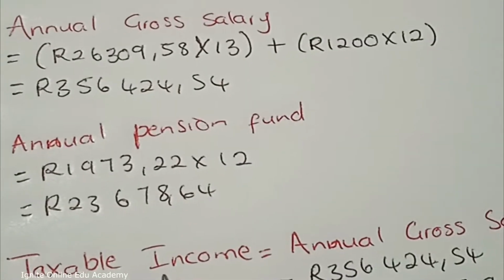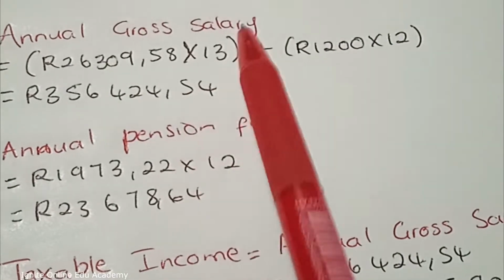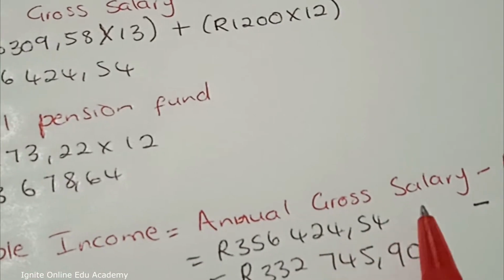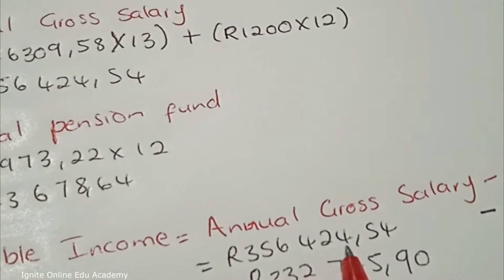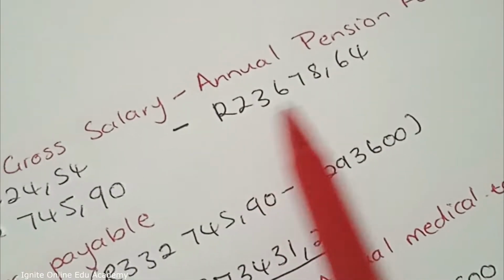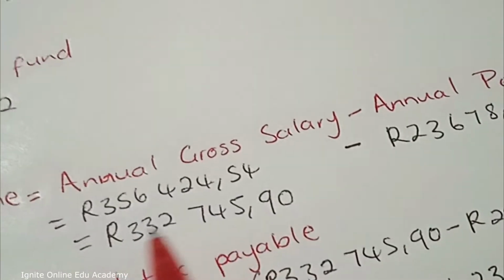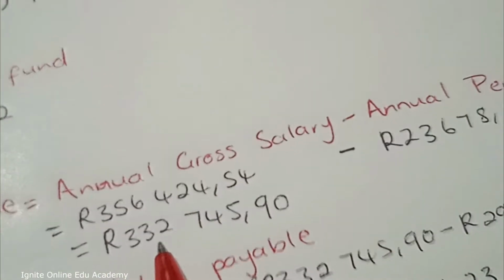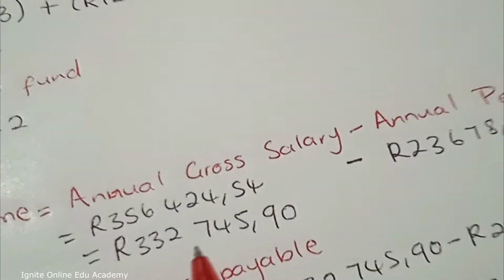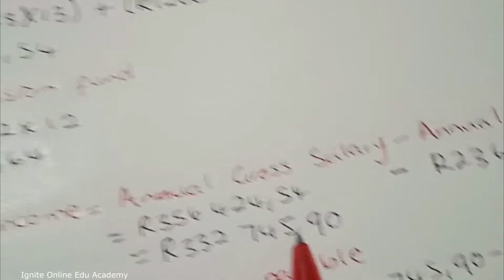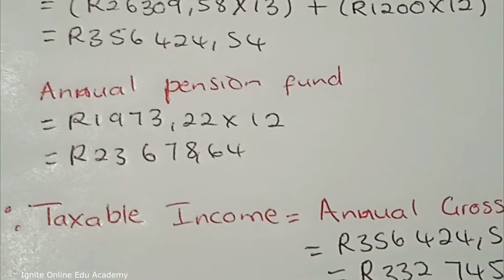So now we can work with this formula because we have all the things that are required. So taxable income is equal to annual gross, which is this much, subtract the annual pension fund, which is this much. And when you subtract these two, you get 332,745 rands and 90 cents as his taxable income.